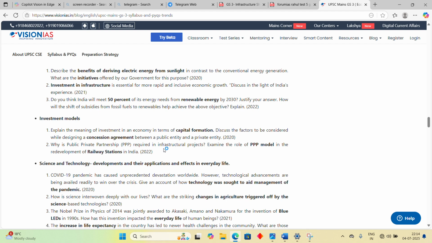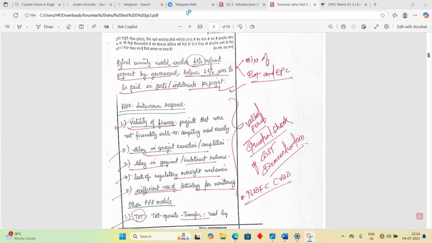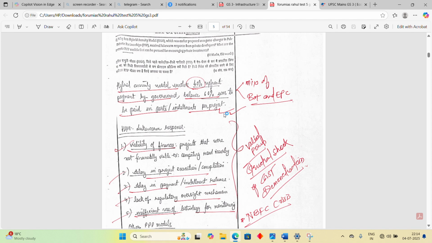For that, we go to toppers' copies and toppers' answers. Now, this is an answer given by Rahul Srivastava sir. He's a topper of the batch of 2022. This is available on his Telegram channel freely. You can also go and visit. Okay. So here he has given a forum test, and this is the question. It says what is a hybrid annuity model? Why was it considered a game changer earlier, and now it has received a lukewarm response from the private developers? What are the alternative models that can be pursued to encourage private investment?